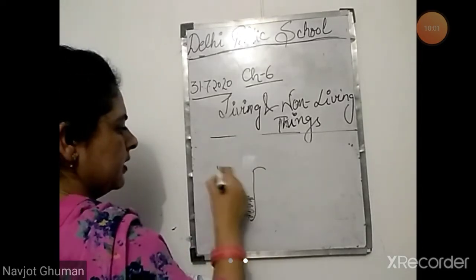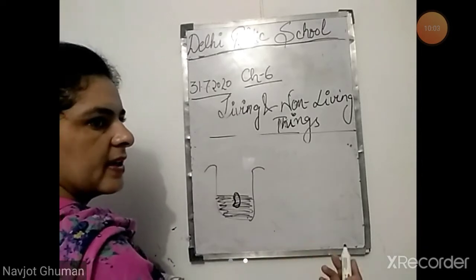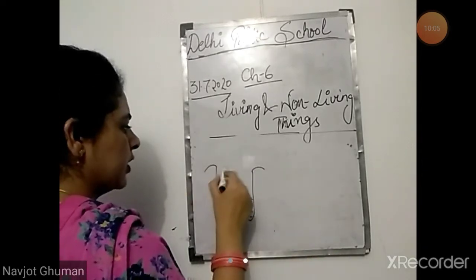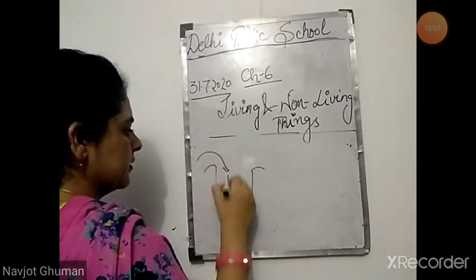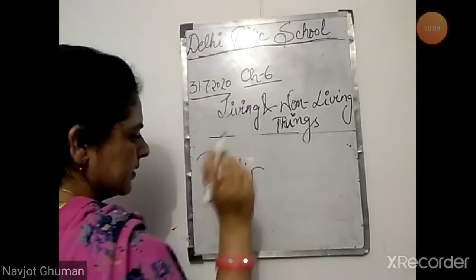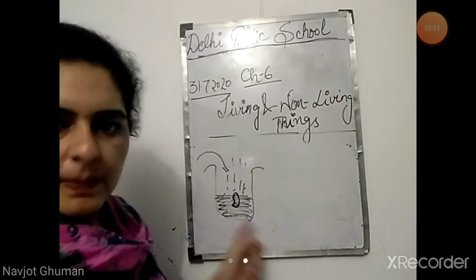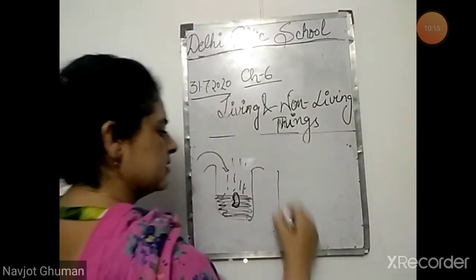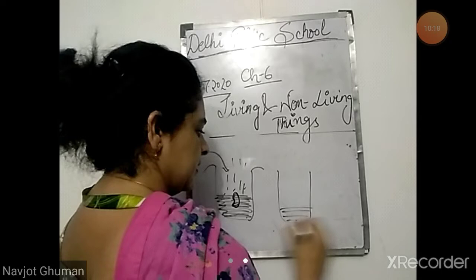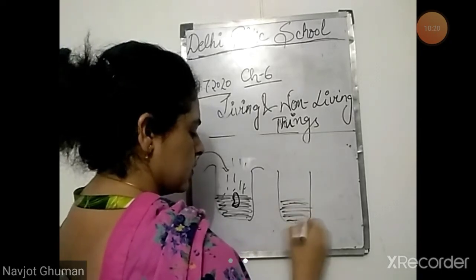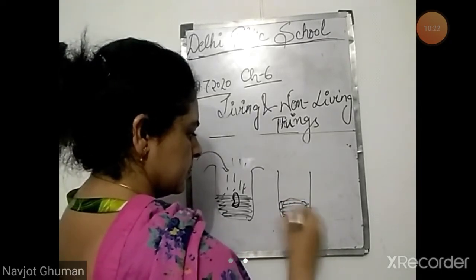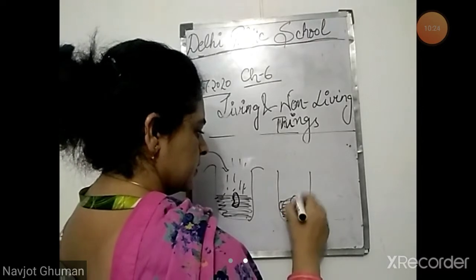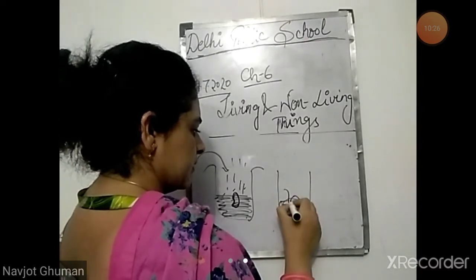Then keep this jar outside in the sunlight and then water. Keep watering it daily. Then after a few days, what you will see is that this seed has started growing.